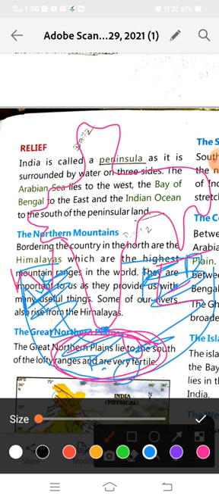Okay, and in this chapter you also learned that India has different types of physical divisions. Okay, so India has different physical divisions, which are the northern mountains, the great northern plains, the southern plateaus, the coastal plains and islands, and the western desert also. About these physical reliefs we will do the revision in our next video lecture, students.